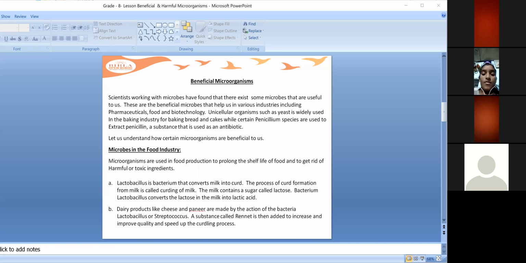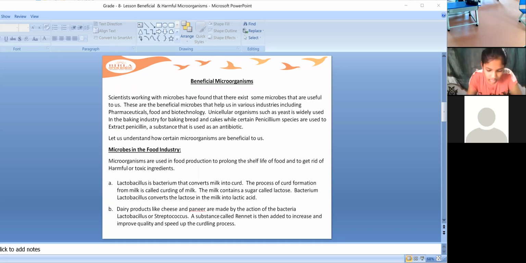Okay, so there are a few more microorganisms which are used in the food industry. In food production, to prolong the shelf life of food and to get rid of harmful or toxic ingredients, the food industry uses microorganisms like lactobacillus. We all know lactobacillus is used for what? Where can we see this lactobacillus?